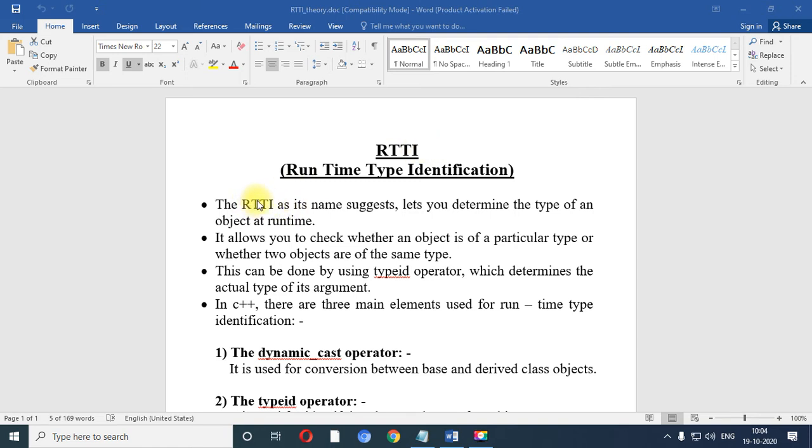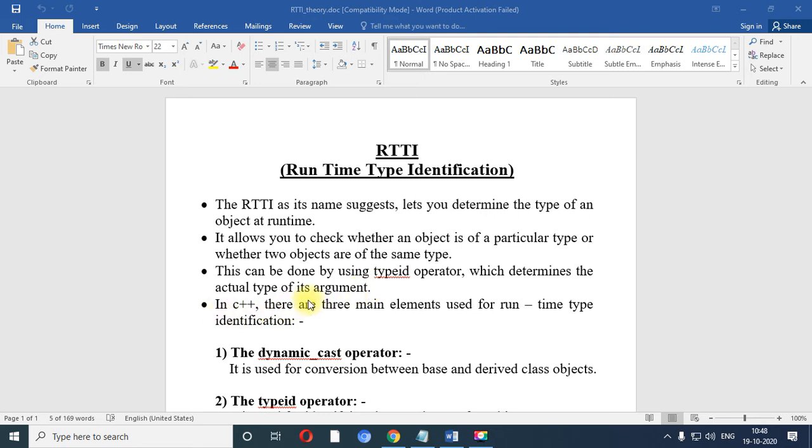What is the full form of RTTI? Runtime means when you execute your program, at that time you can find out which type of object you have created. That thing you can identify with the help of RTTI. It allows you to check which type of object you have created, and whether it is of the same data type or of a different type. This can be done using the typeid operator, which determines the actual type of its argument.